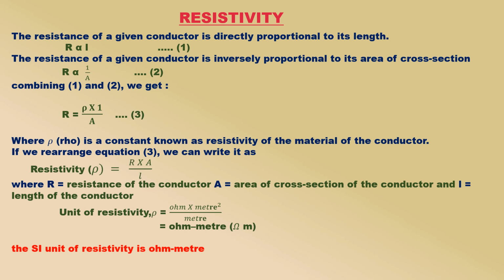The resistivity of a substance does not depend on its length or thickness. It depends on the nature of the substance and temperature. The resistivity of a substance is its characteristic property. So, we can use the resistivity values to compare the resistances of 2 or more substances.